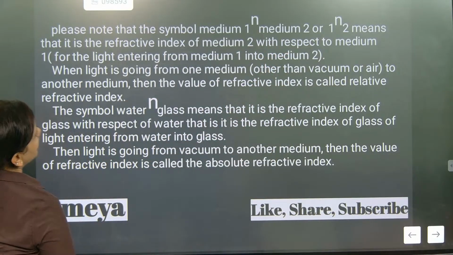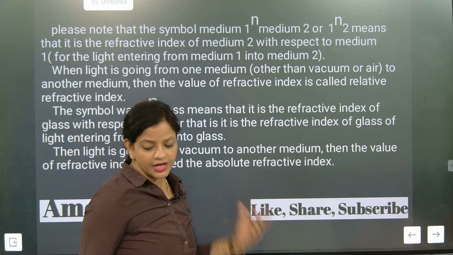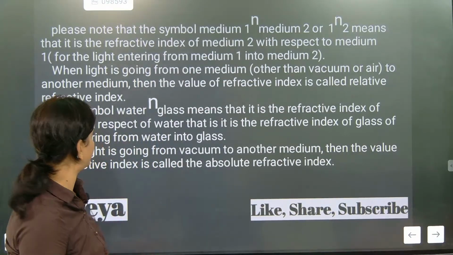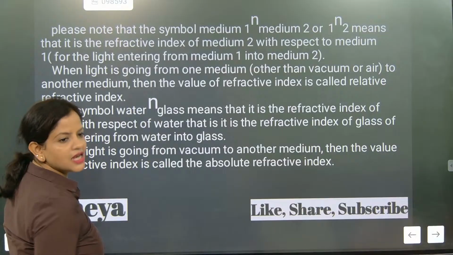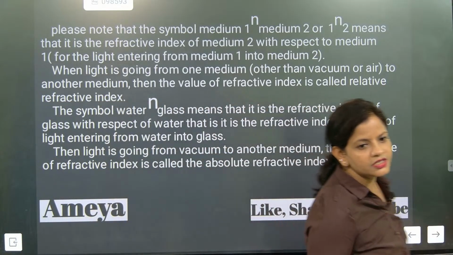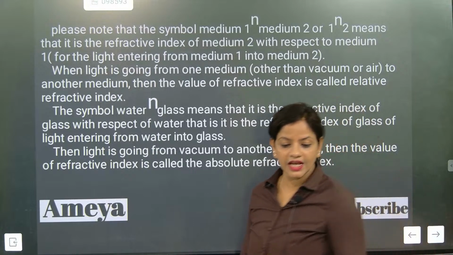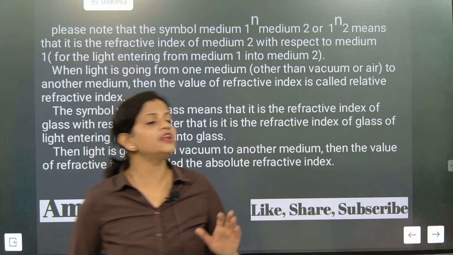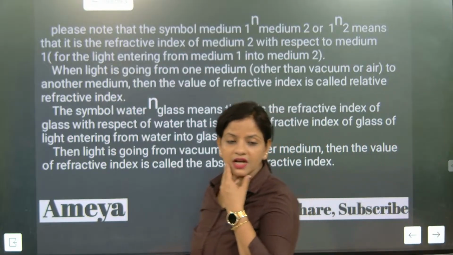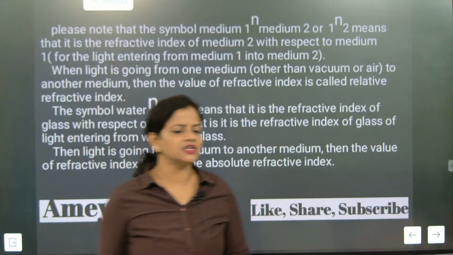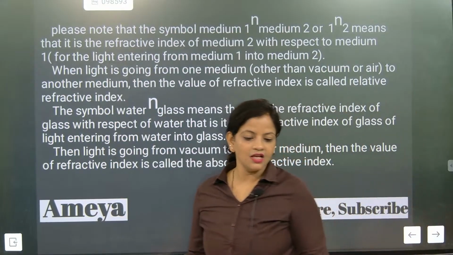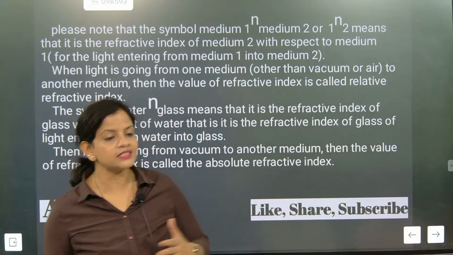First, relative refractive index. When two different mediums are there other than air, then it is called relative refractive index. It means simply water and glass, kerosene and alcohol, kerosene and glass, turpentine oil and glass. So air is not taken as one of the mediums.